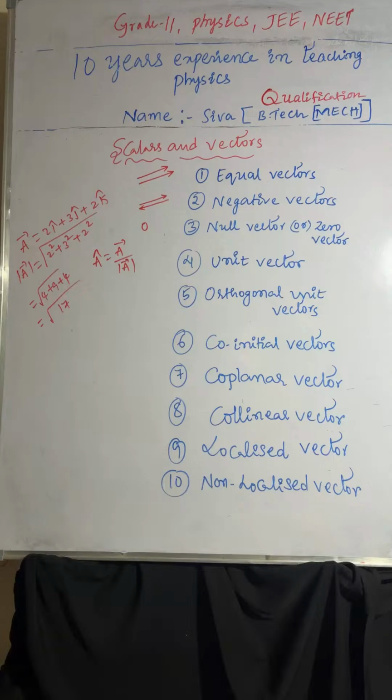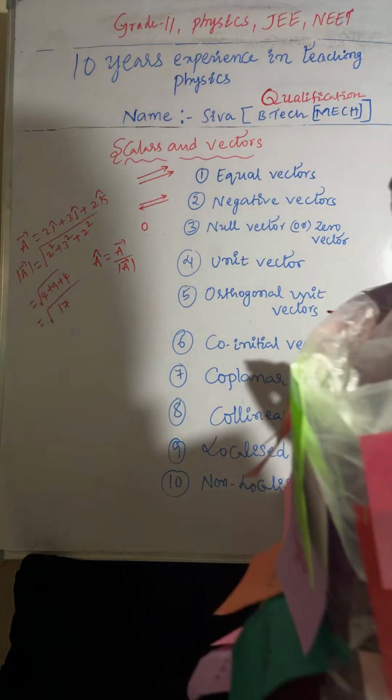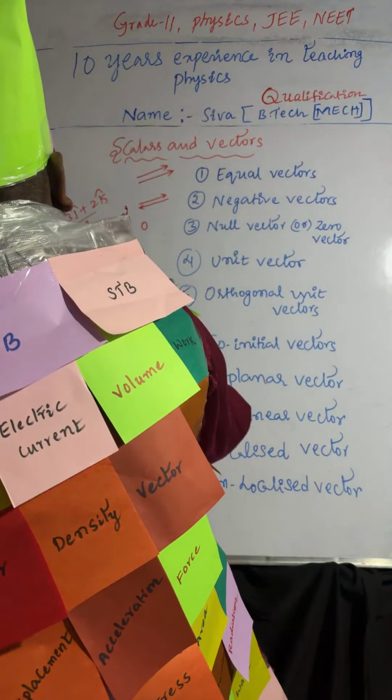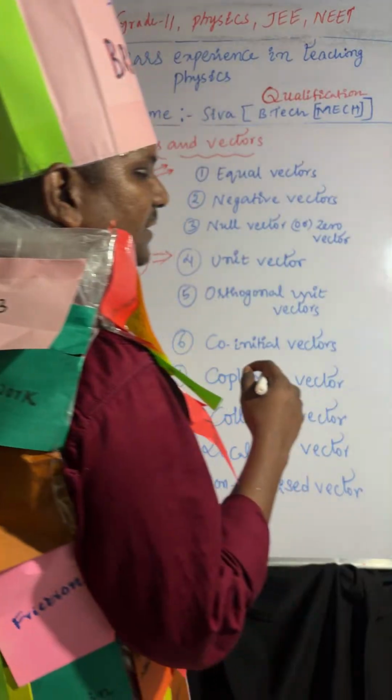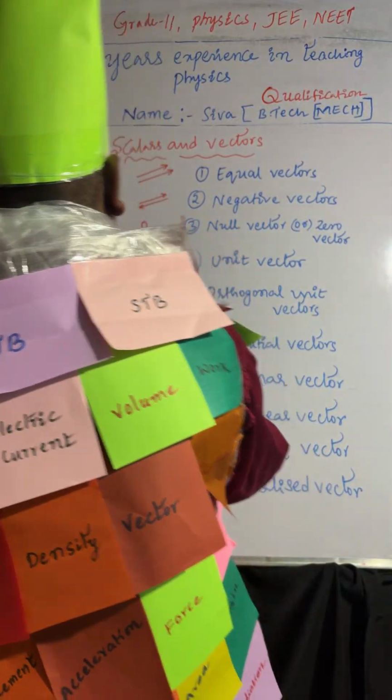So now, orthogonal unit vectors. The vectors are acting along the axes, and like this we can find out the unit vectors. Coming to orthogonal unit vectors,